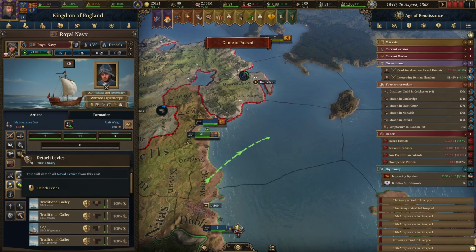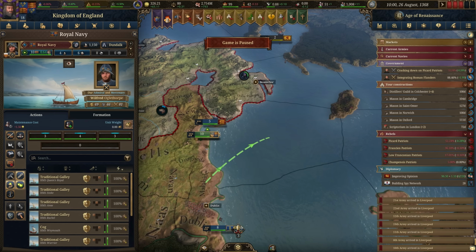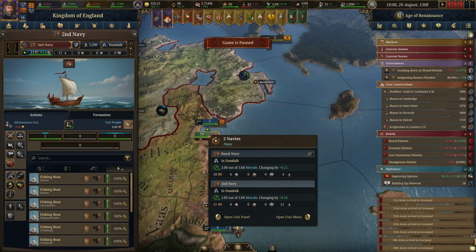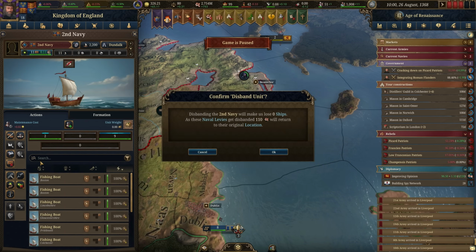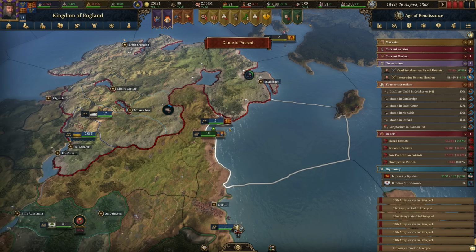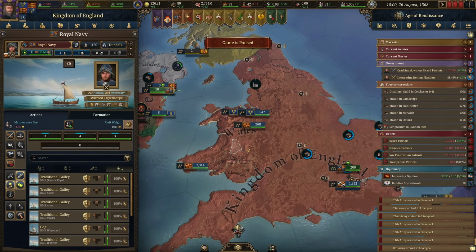Instead, I make sure that I detach the levies. And since you have to go in here anyway to detach the levies, it just feels quicker to disband them this way. Hence why this is the way I generally do it. But there is that option as well.